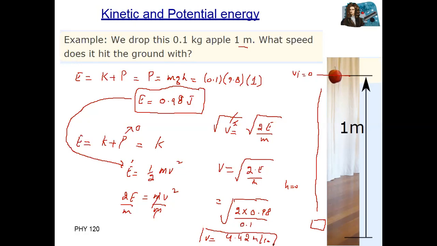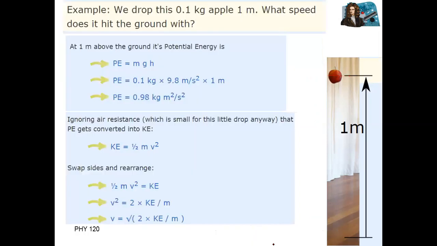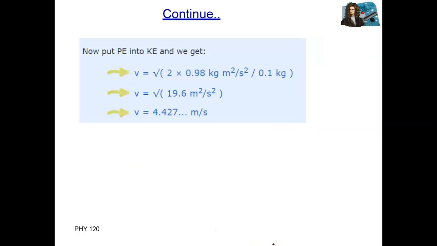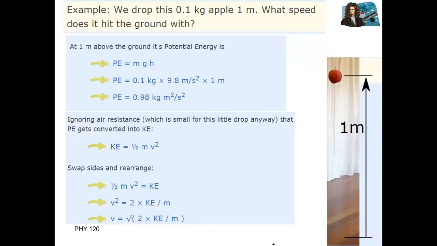Clear? Clear, sir. You can see 4.47 is the quantity. The solution is also here.